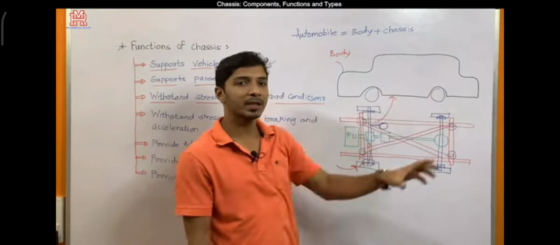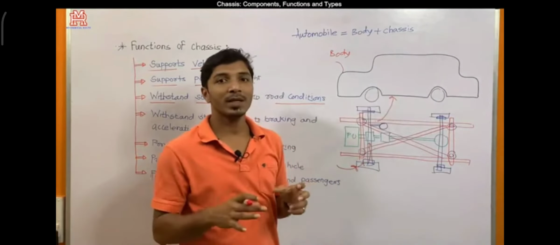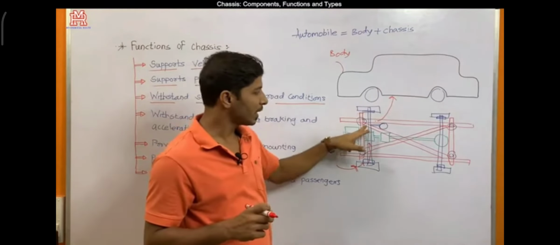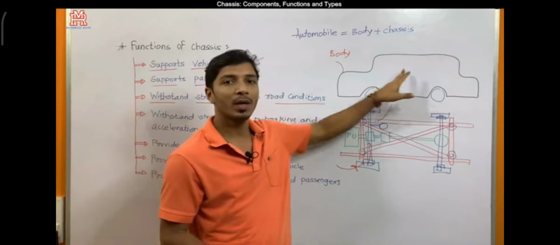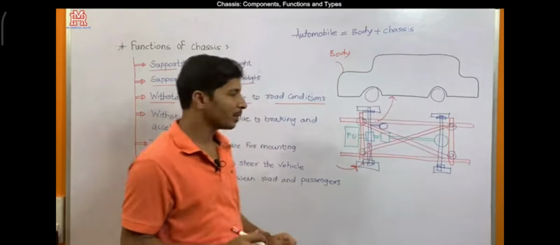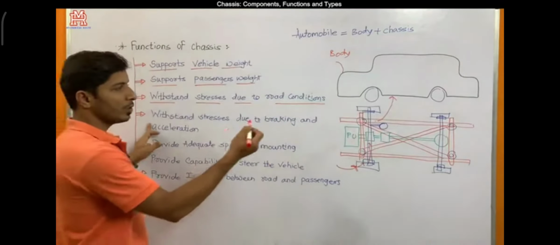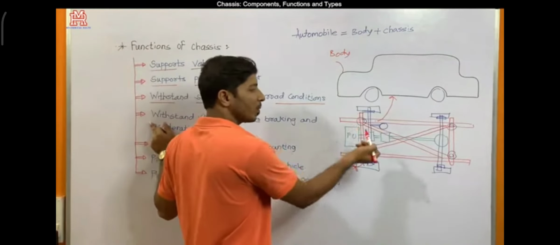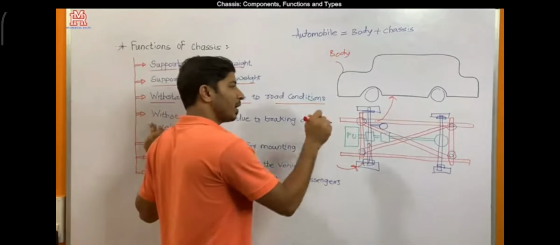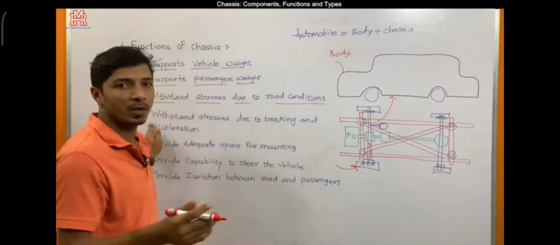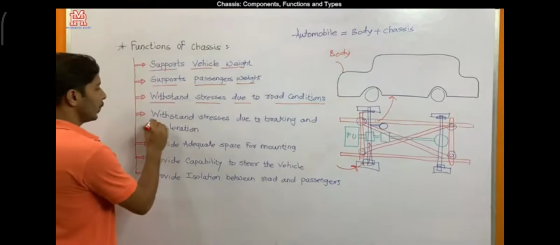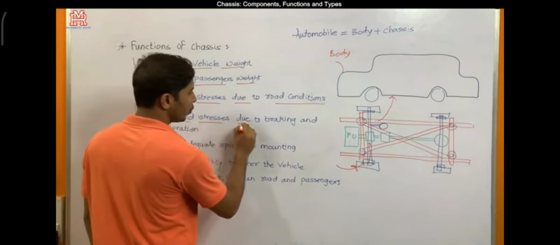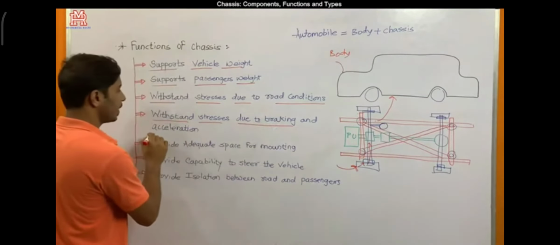So the passengers would experience the rough road, but as we know, the suspension system is mounted in between, so the passenger will not experience the rough surface. Likewise, you have to decide the stiffness of the suspension system and the materials used for manufacturing this chassis and its different components. Then it withstands stresses due to braking and acceleration.